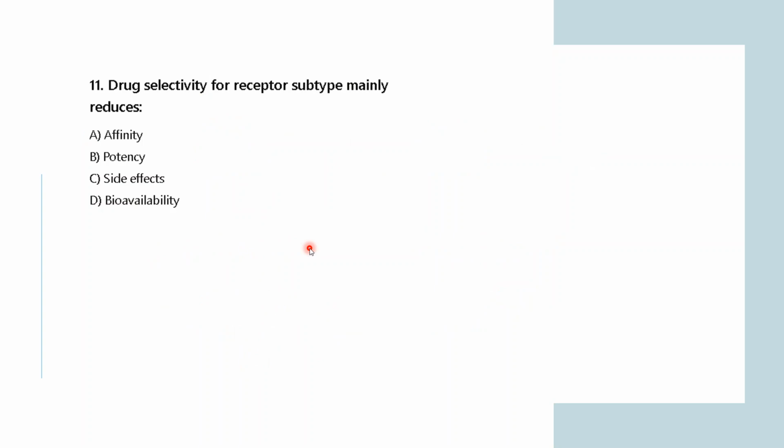Now coming to the next question: drug selectivity for receptor subtype mainly reduces the affinity, potency, side effects, or bioavailability. If a drug is very much selective for a receptor, what do you think will get reduced? This will be the last question for the session, so just focus on it. What will be the right answer if a drug has high selectivity for a receptor?